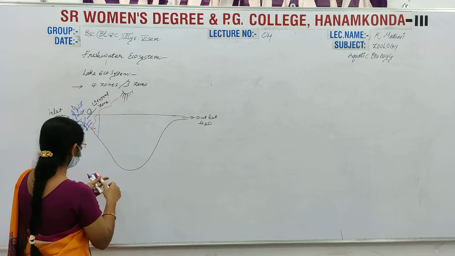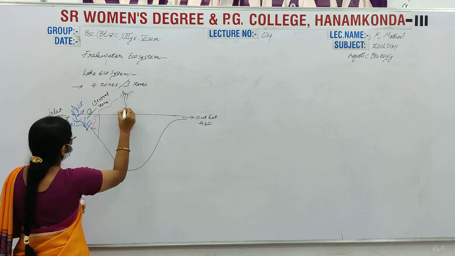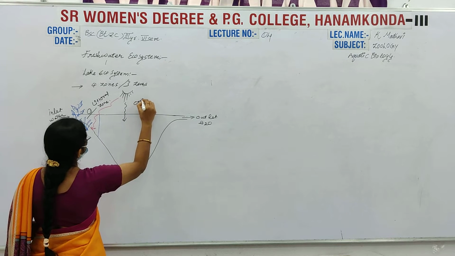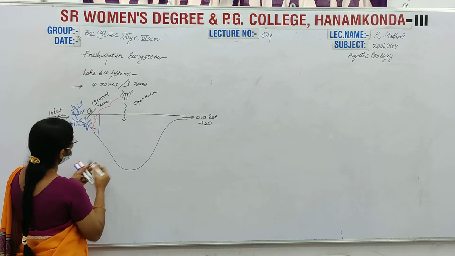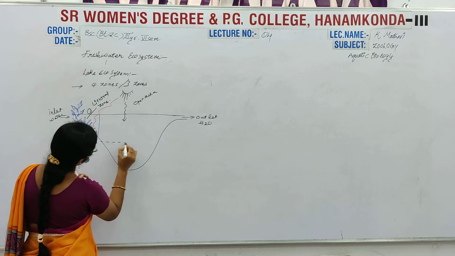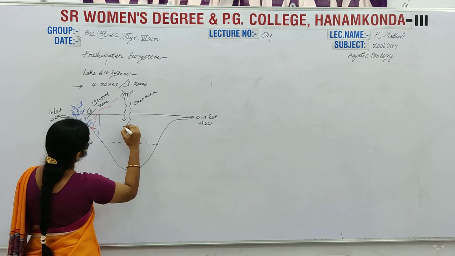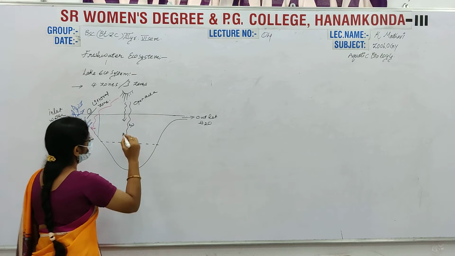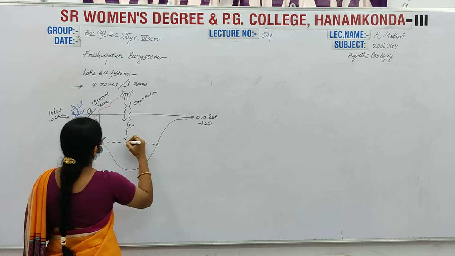Right, ma'am? And next, which part is mostly exposed to the sunlight? The open area. This open area up to this region, the sunlight penetrates, and just write here hν, photons. This sunlight reaches up to this region.